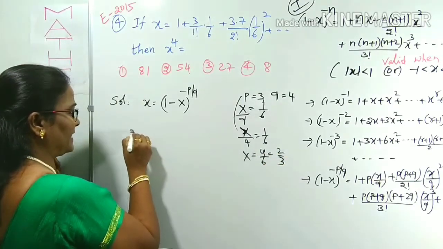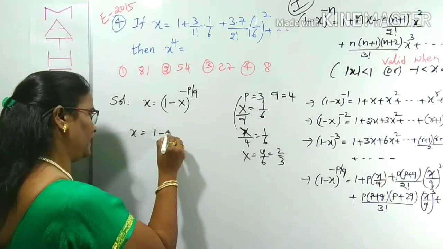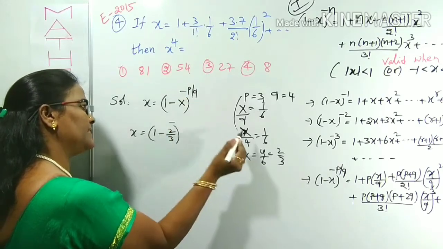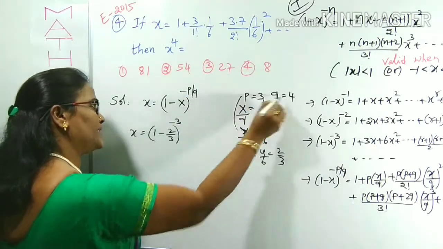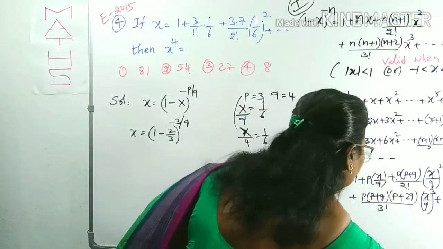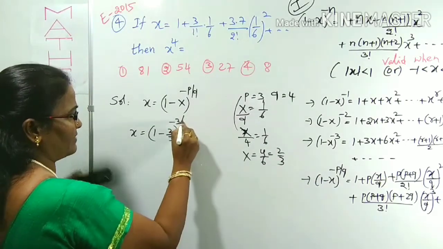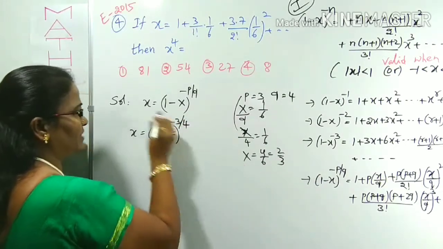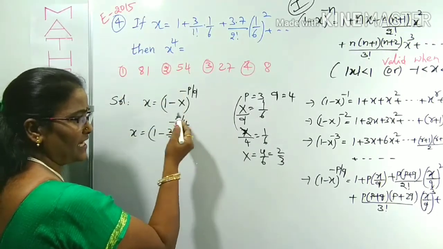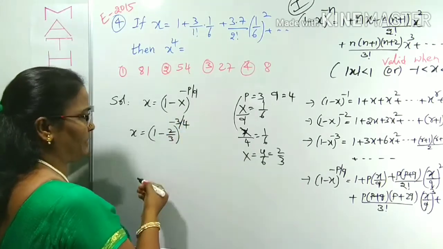Now we can write this x indirectly as 1 minus capital X, plus what we got? 2 by 3, with the whole power minus p by q. P is 3, q is 4. We can replace the p, q values and the capital X value. Why have I taken capital X? Because x is already given in the question. If you take this also as small x, there is a chance of confusion between both of them. That's why I have taken capital X.